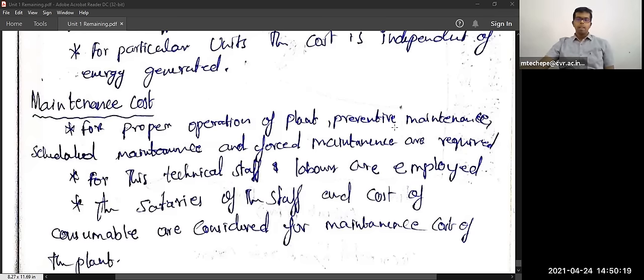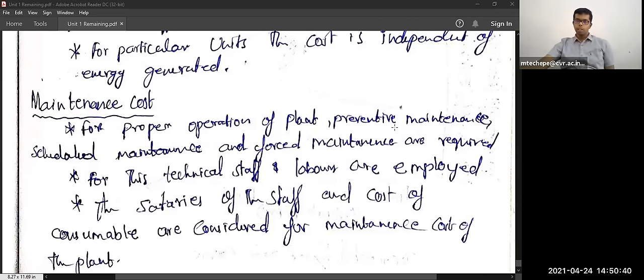So, like boilers, in non-operating time they will clean the boilers, even once a day. Once a day they will go inside and clean the boilers. Why? Because the formation of scales inside the boilers will not give that much steam pressure.